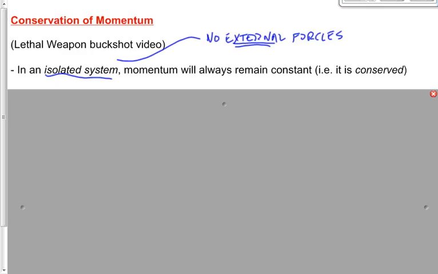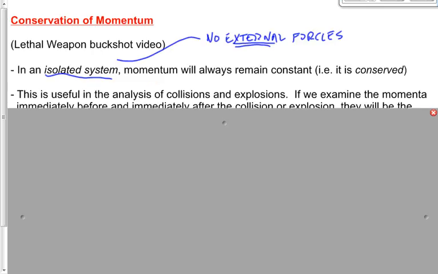Well, maybe friction is an external force. Maybe wind is an external force. Maybe if you're talking about the collision of two cars, maybe a third car comes into the mix here. When we have no external forces, the total momentum will always remain the same. So what do you do if you have an external force? Make the system bigger. Account for that external force. If a third car enters the mix, well, then don't just analyze the collision between the two cars. Analyze the collision between the three cars. If there's external forces, make that external force internal. Make the system bigger. In an isolated system, the total amount of momentum will always remain the same.